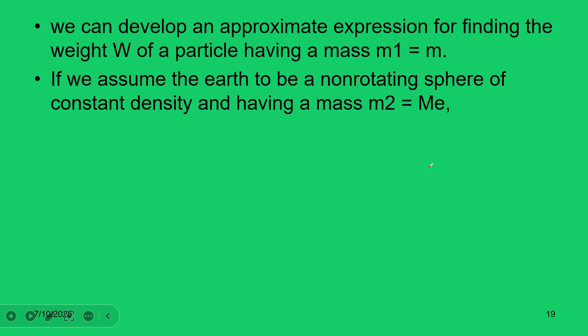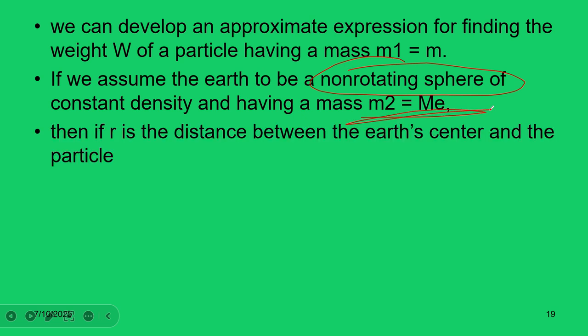If we assume a non-rotating surface of constant density, having mass m2, which is equal to the mass of the Earth, and r is the distance between the Earth's center and the particle, then weight is equal to the gravitational constant times the mass of the particle times the mass of the Earth, the whole divided by r square.